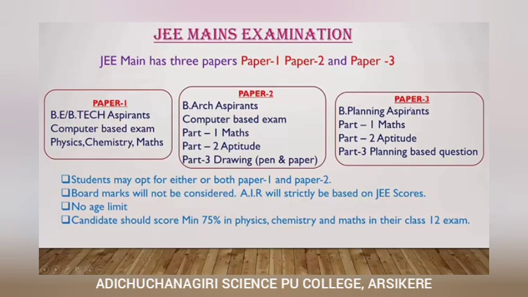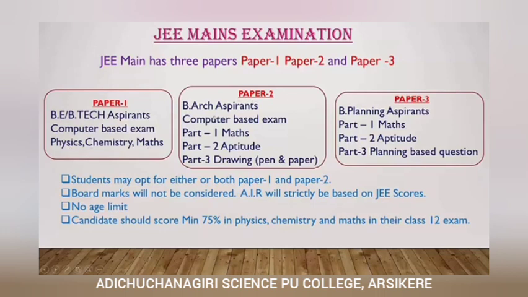If you are interested in BTech, you can choose paper 1. If you are interested in B architecture, go for paper 2. If you are interested in B planning, then you can go for paper 3. Or if you want, you can write all the three papers. Paper 1 is a computer based exam, so this exam will be conducted online. In this paper, the subjects involved are physics, chemistry and mathematics.